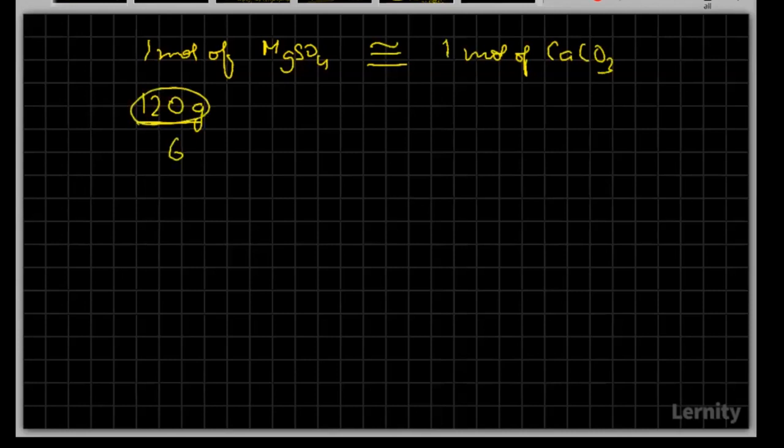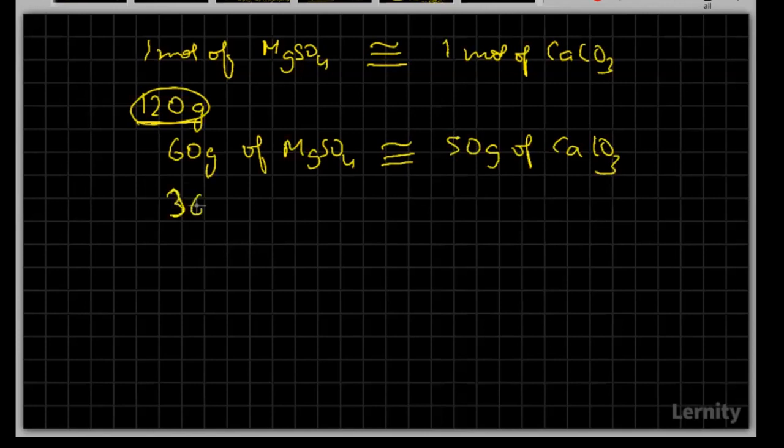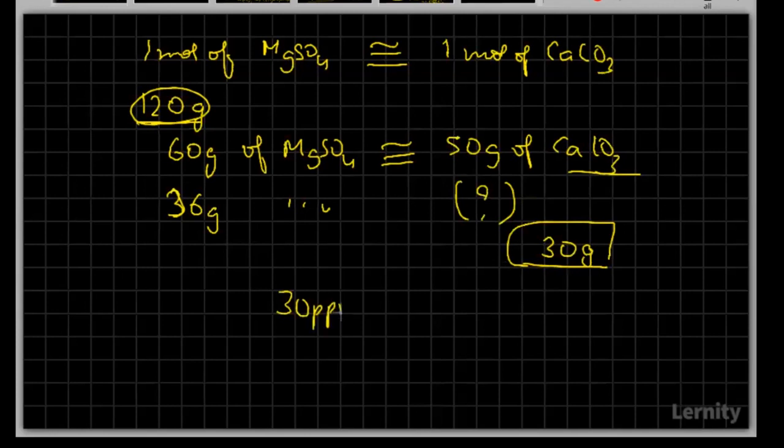We have anyway used that; better one is 60 grams of magnesium sulfate is equivalent to 50 grams of calcium carbonate. If we solve this, and here you are taking 36 grams of magnesium sulfate, what are we supposed to get for calcium carbonate? That will be 30 grams. So if we have got 30 grams of calcium carbonate, that's how it will be 30 ppm. So this is how we'll be solving such questions based on hardness.